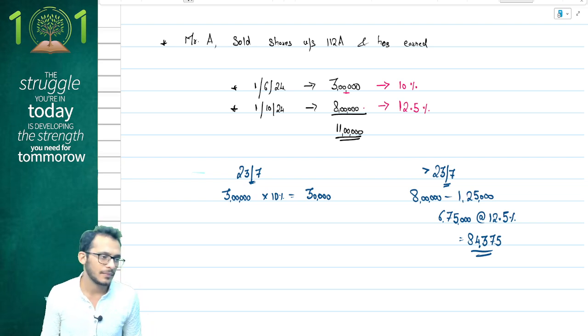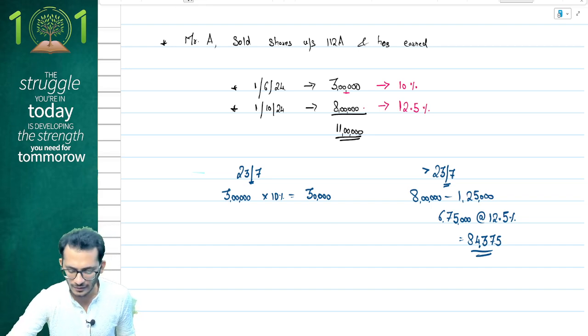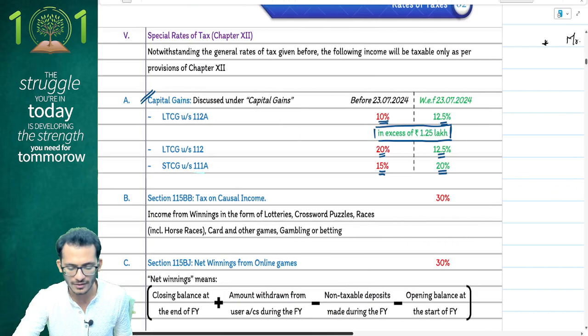Keep that thought in mind. Yes or no? Sweet. This is your capital gains on 112A. 112 and 111A remain the same, no changes there. You don't have any further discussions to happen.